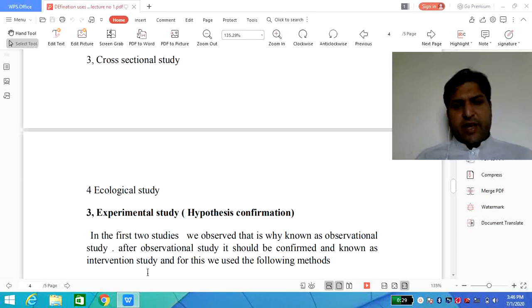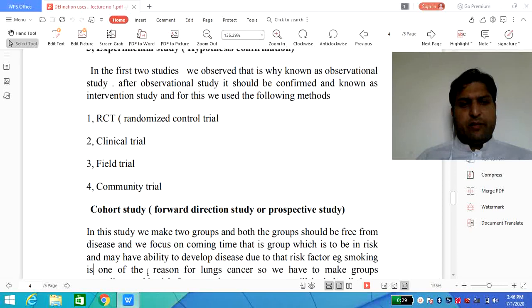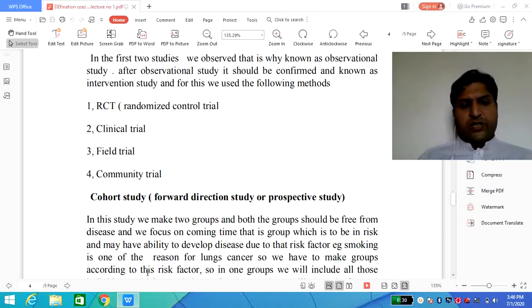Experimental study is to be known as interventional study, and for this we basically use different methods like RCT, randomized controlled trial, clinical trial, field trial, and the next one, that is the community trial. These are very important. For analytical study, a lot of procedures are to be used. There is the cohort study, case control study. These are very important on a priority basis,